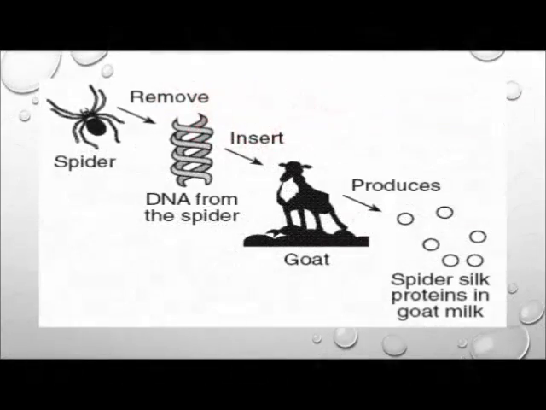Take a look at this picture. They removed DNA from the spider and inserted it into the goat, and then the goat produces milk with silk in it. So this is an example of a transgenic animal, which is a silk-producing goat.